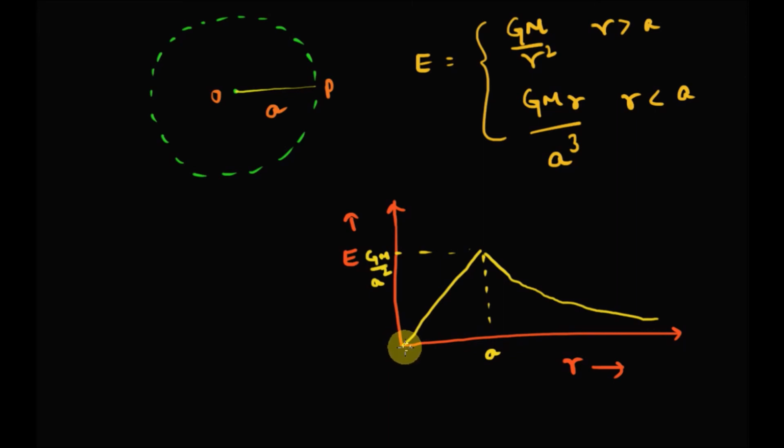Our first question was, what is the weight of an object at the center of the Earth? As we can see from this graph, at the center of the Earth, the gravitational field is 0. The gravitational force experienced by the object will be mass times the gravitational field. Since E is 0, the gravitational force experienced by an object at the center of the Earth will be 0. Of course, here we have made an assumption that the Earth is uniform, and the mass of the Earth is also uniform. But in this situation, yes, the weight of the object will be 0.